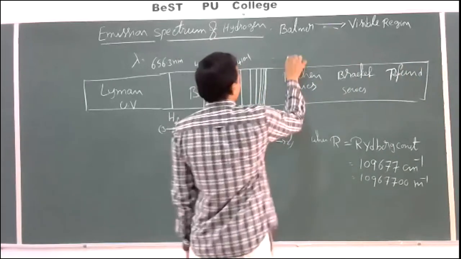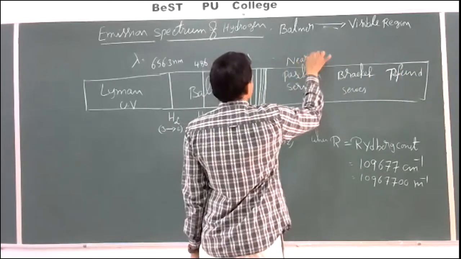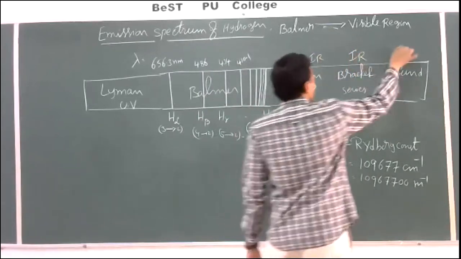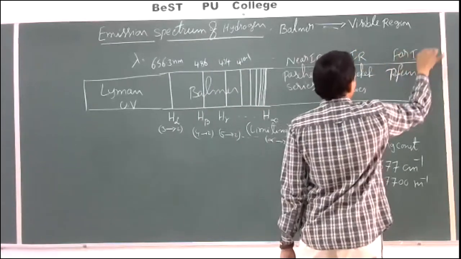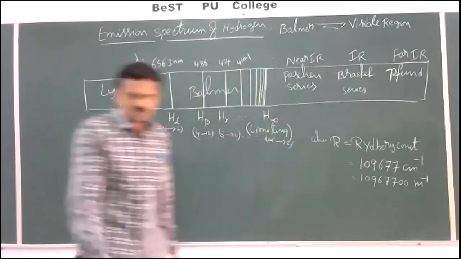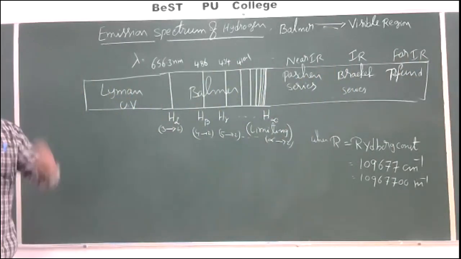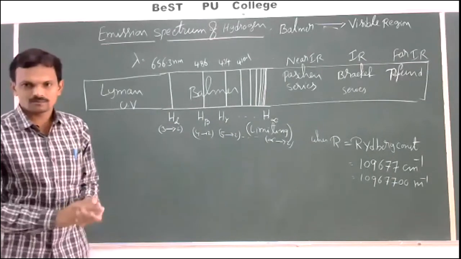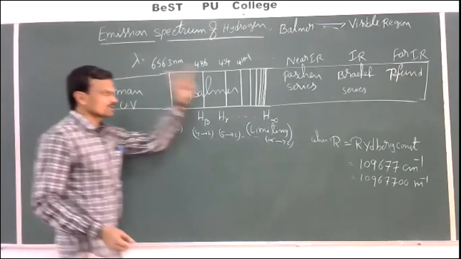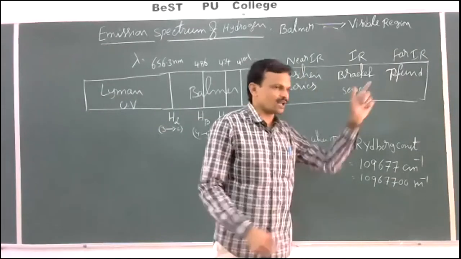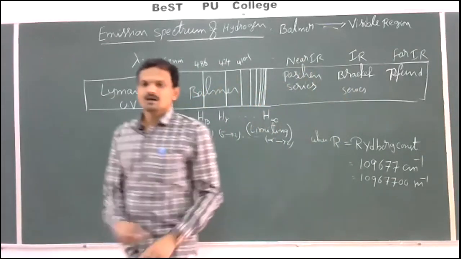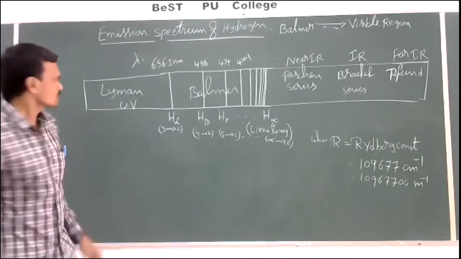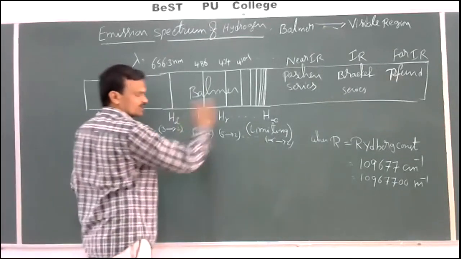So this is the near IR region. This is exactly in the middle of the IR region. This is called the far IR region. Just like what you have seen in the electromagnetic spectrum: UV, visible, IR, like this. This is the order of arrangement of different radiations with respect to wavelength, and this is the increasing order of wavelength.